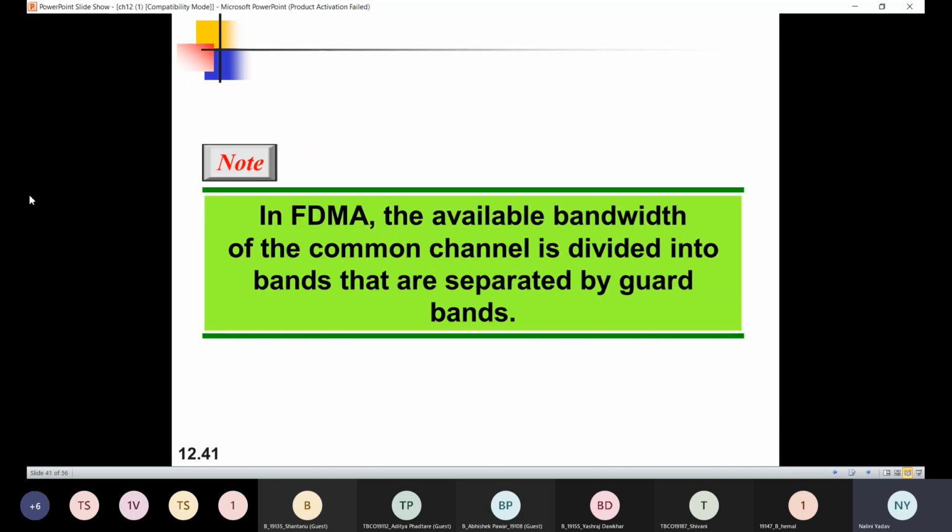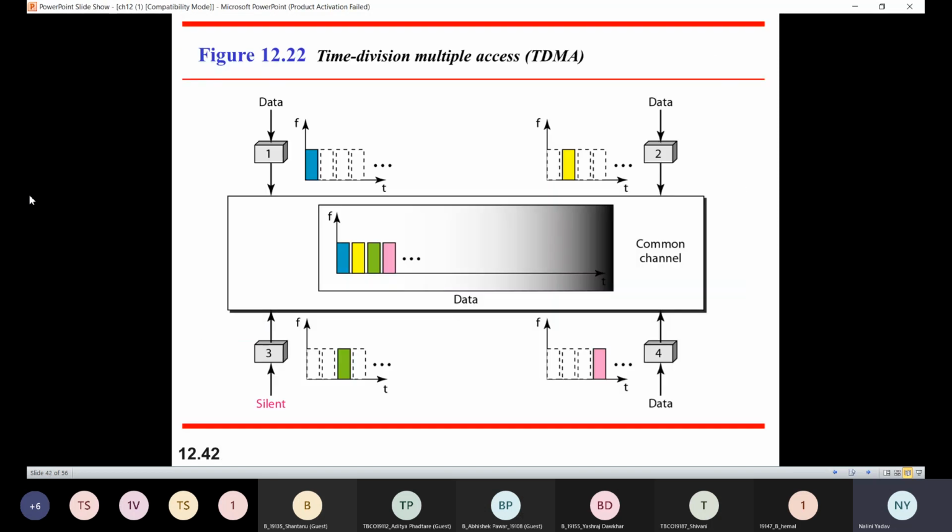After the frequency division multiple access, we have the time division multiple access, right? So what happens in time division multiple access? It allows the same frequency bandwidth to be shared across multiple stations with different time slots. To avoid collision in the shared channel, it divides the channel into slots and allocates a slot to the station to transmit its data frames.